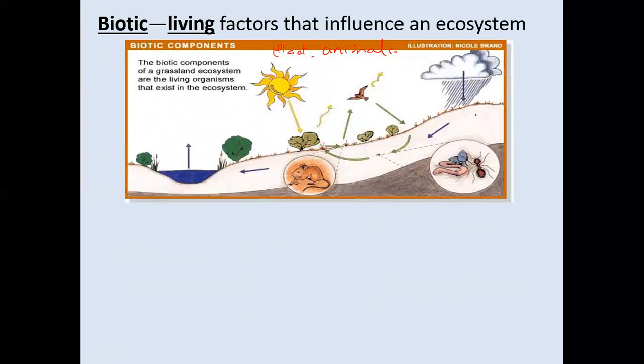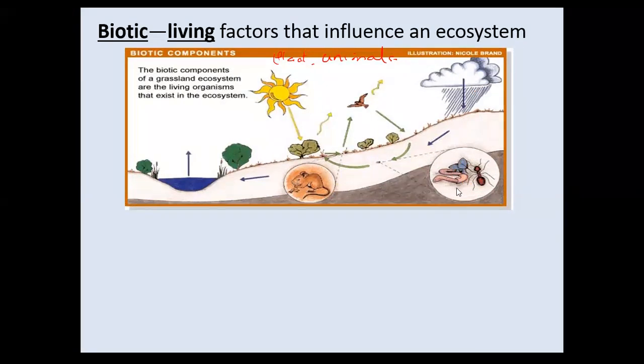And we have condensation taking place here. The rain is falling from the cloud. So when the cloud becomes so heavy, it rains and the water sinks into the ground. Here you have insects underneath the ground. You also have earthworms. You have the rat digging his hole down deep into the ground. Then the water flows back to the water body. You've got plants around it. And all these things are interacting with one another.